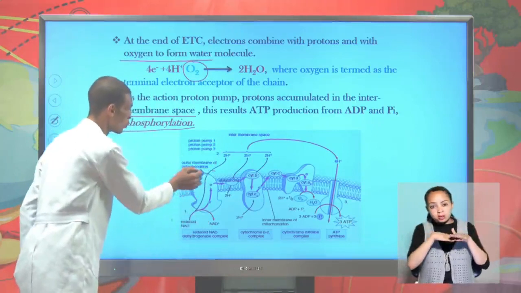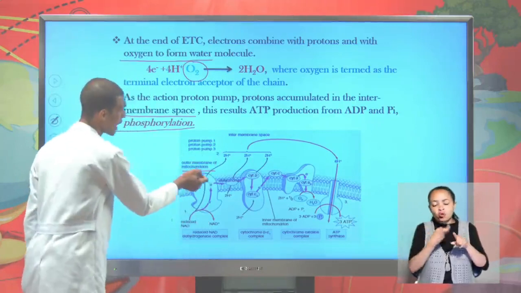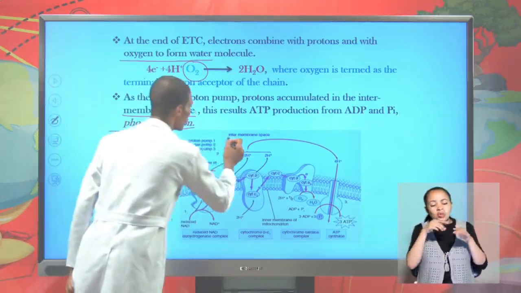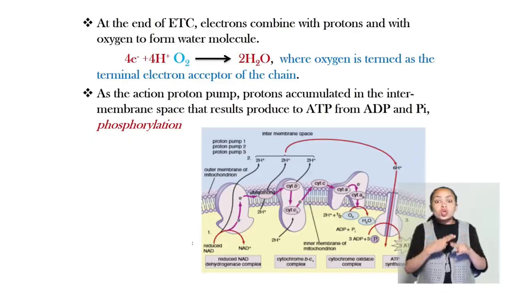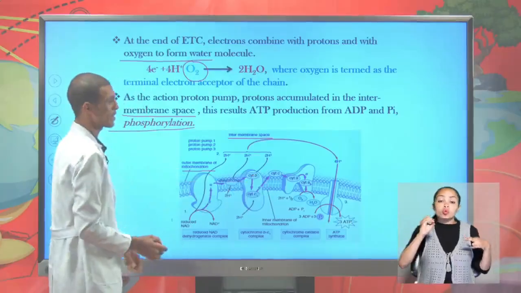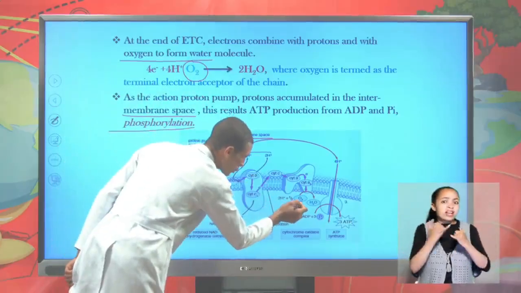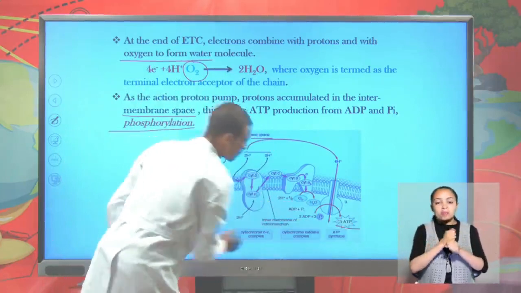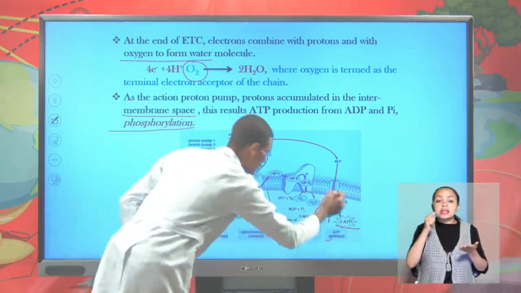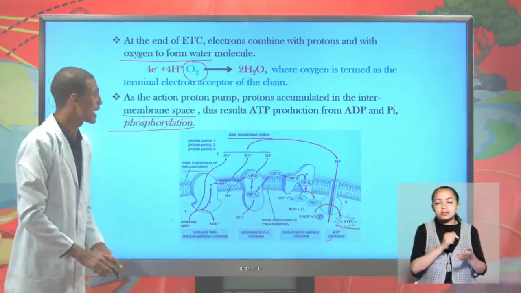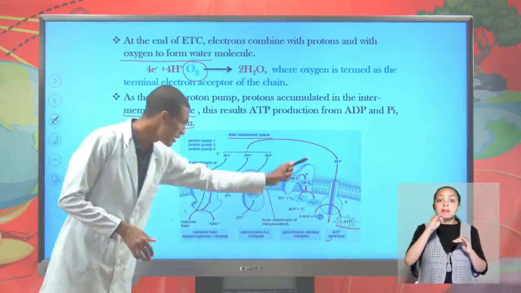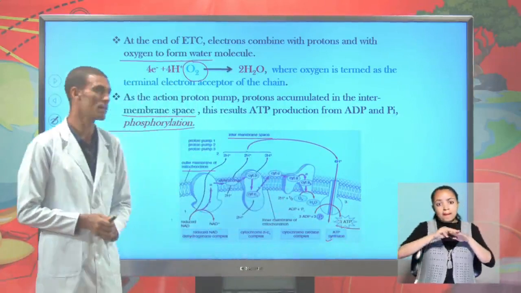So here, there is a proton pump from the outer mitochondrial space to the inner mitochondrial space. Protons accumulate from the outer mitochondrial membrane, which is the fluid matrix, to the inner mitochondrial membrane, which we call cristae, which is very important, and there is a large network of proton and electron carriers found here, which finally react with oxygen to form water. Finally, there is a formation of ATP here, where ATP synthase is found. So, ATP synthase, the only enzyme, is found where? In the mitochondrial inner membrane, and again, the chloroplast inner membrane.